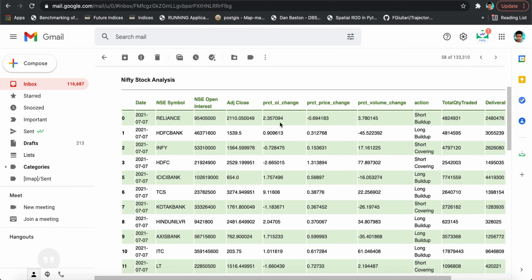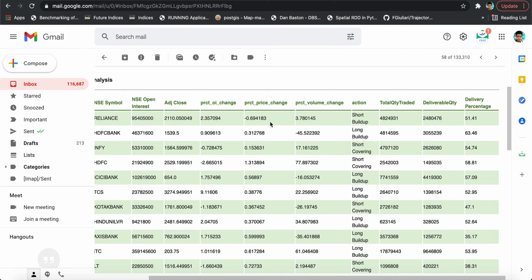Now let me explain how you can make sense of this particular data. Now we have the adjusted closing price at that particular day. We have the percentage change in OI, we have the percentage change in price, and we have the percentage change in volume, and then based on that we are giving an action that what sort of action might be happening in that particular stock. So to infer the action, you will have to look at the price change and the OI change. And also you have the delivery percentage, so that is something that we have as well.